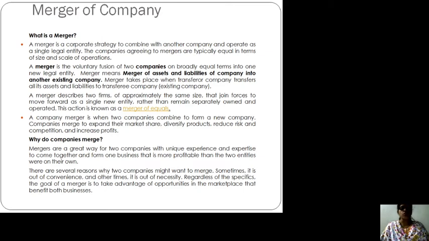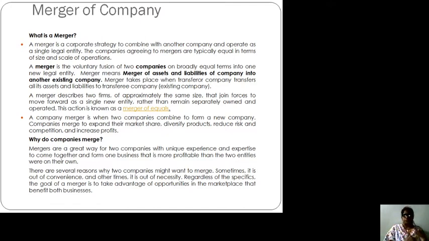So why do companies merge? Why is there a necessity, or why does the businessman want to merge their company into another company? Mergers are a great way for two companies with unique experience and expertise to come together and form one business that is more profitable than the two entities were on their own. Instead of running two entities, there may be two friends. Now these two friends are running their own business,